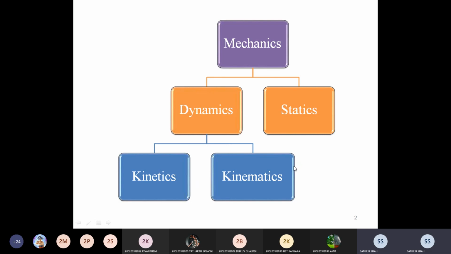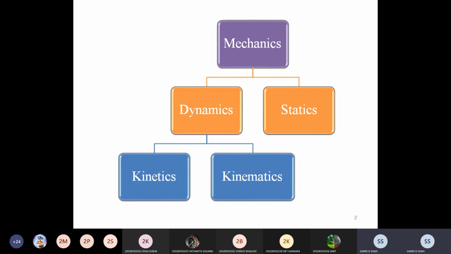Whenever we talk about kinematics, we do not talk about the force, what kind of forces are produced, what kind of forces occur, and how forces are present, but we only study the relative motion, then it is called kinematics. Like connecting rod and crank, we just focus on its motion, we do not focus on what kind of forces are produced on that, so it is called the study of kinematics.